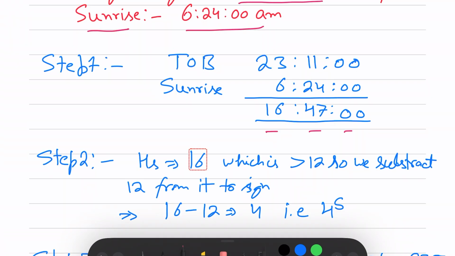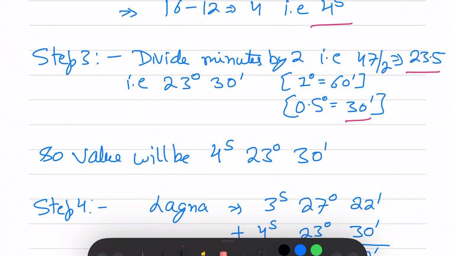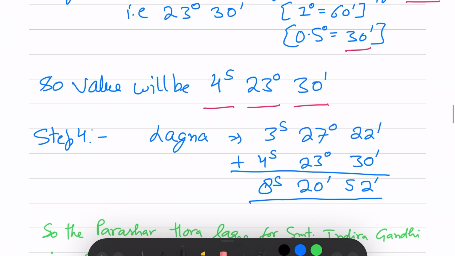Hours are greater than 12, so we subtract 12 from it, so we'll get 4 sign. And 47 is the minutes, so we'll divide it by 2. We are getting 23.5. So 23 degree as it is, and 0.5 degree will be 30 minutes, because 1 degree is equal to 60 minutes. So the value is 4 sign 23 degree and 30 arc minutes. And the Lagna is 3 sign 27 degree 22 arc minutes.